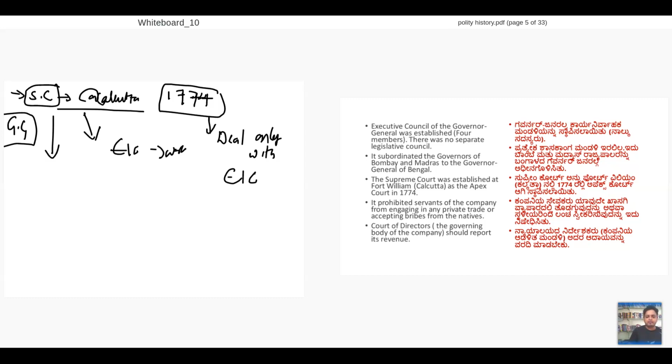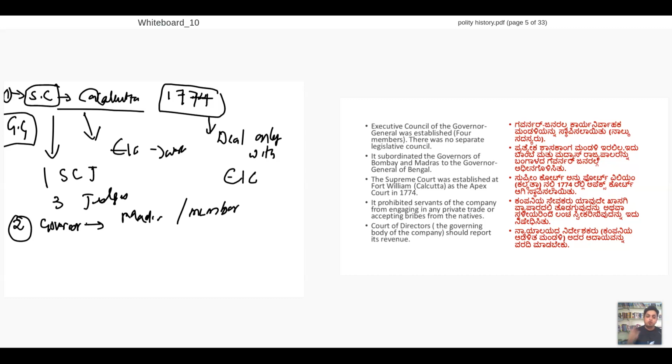The Supreme Court will have one Chief Justice and three judges. First control is over. Second control, the governors of Madras and Mumbai, who were part of East India Company. The governors who were here, they're part of East India Company. These people are under the control of governor. These people are under the control of Governor General.